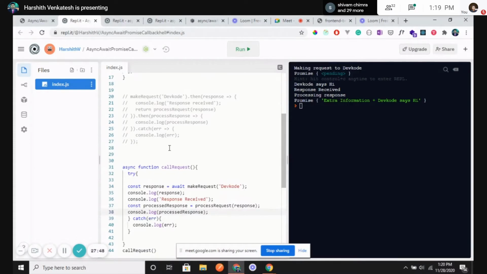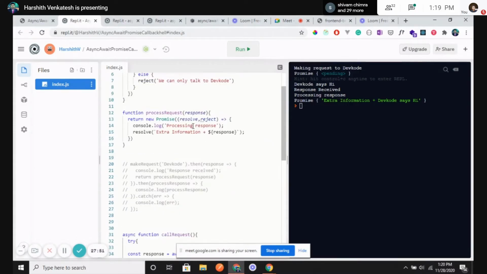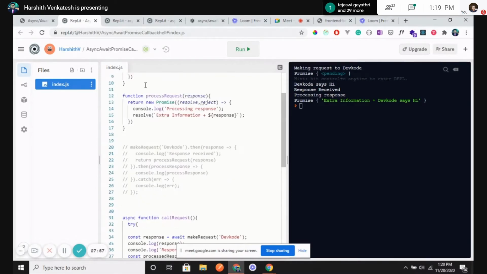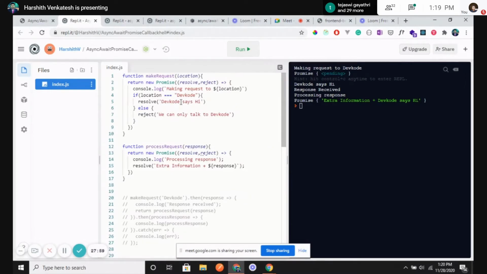I am making a request to the dev code. After that, whatever the response I get, I am displaying it here. That is, dev code says hi. This was the response because it is resolved. Since the location is dev code and it is matching with the dev code, it is telling, okay, I am sending you the resolved state, which is dev code says hi.